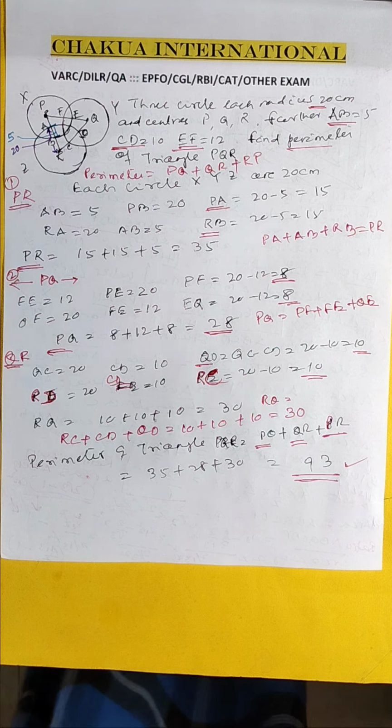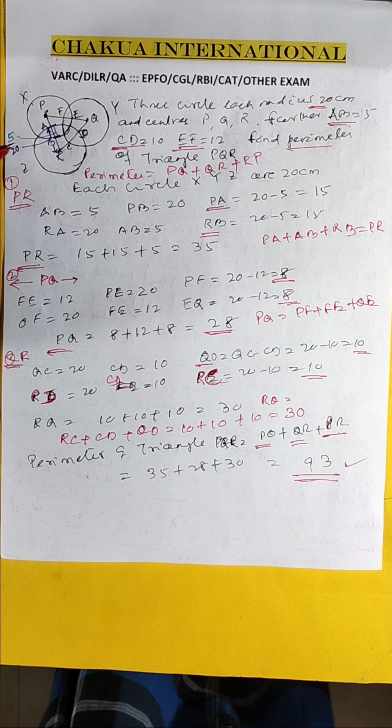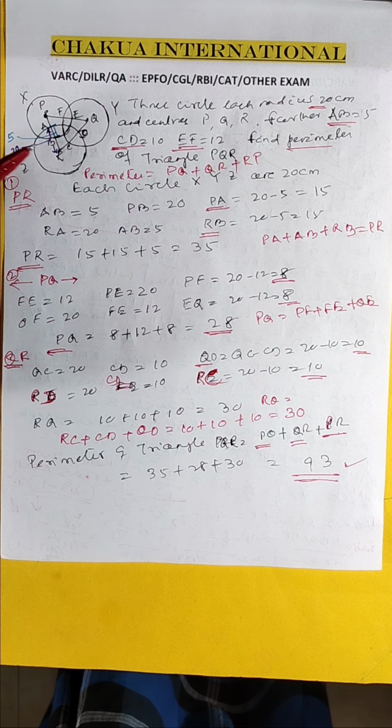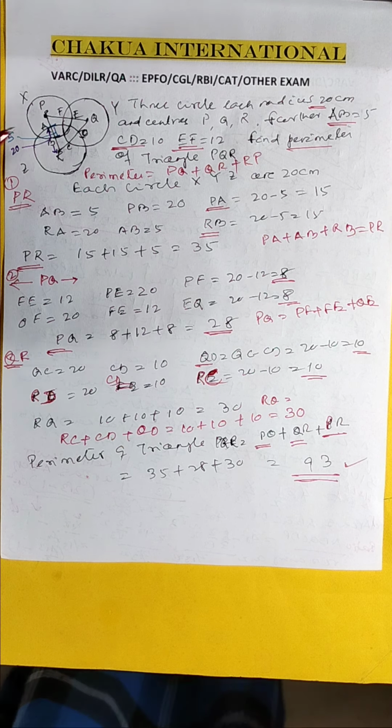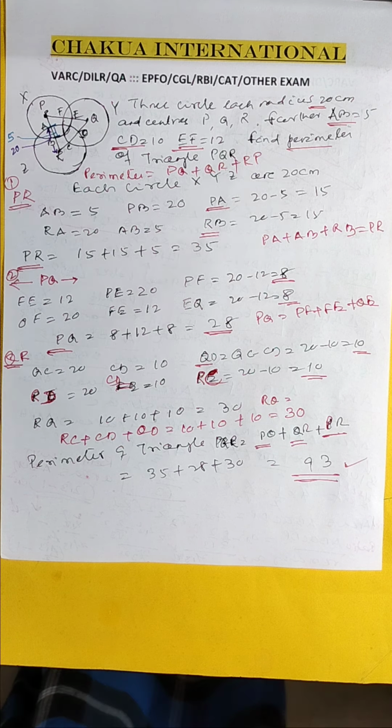I am just going to write an example. Here AB is equal to 5. This is the AB. Then AP is equal to 12 and CD is equal to 10. One is simple. What is the perimeter? PR, RQ and PQ. So I have given what PR, PQ, RQ are already mentioned. However, I have only given one sample.